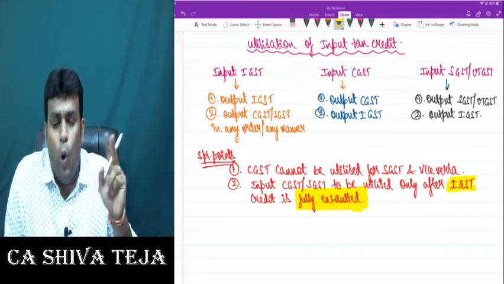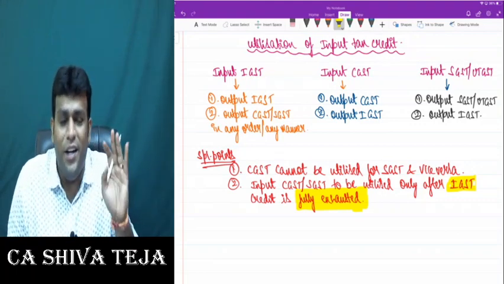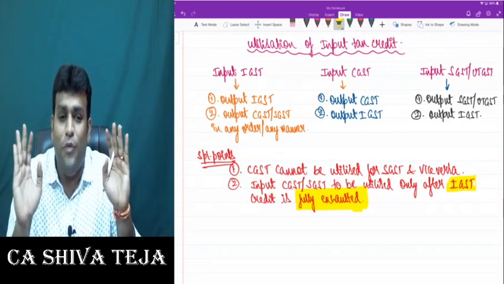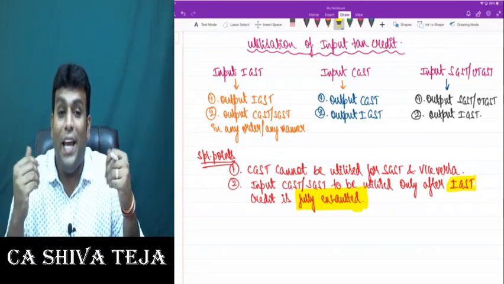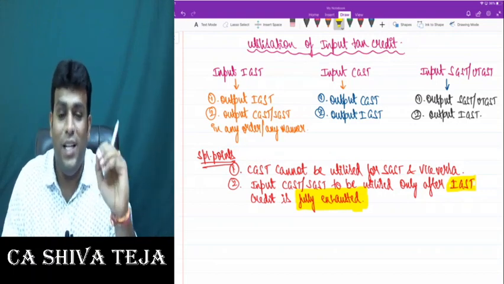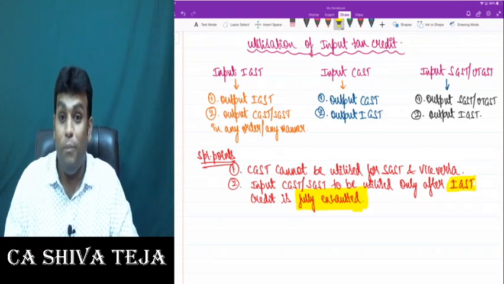That means don't touch CGST, SGST credit unless IGST credit is fully exhausted. First completely utilize your IGST credit, only then start utilizing your CGST, SGST credits. Very important points, please.